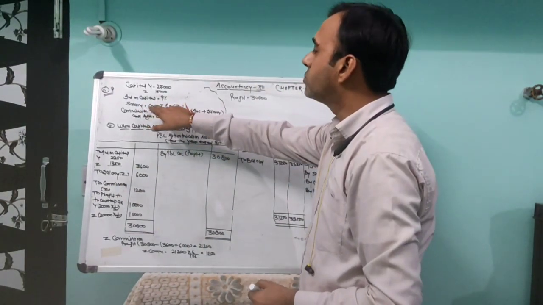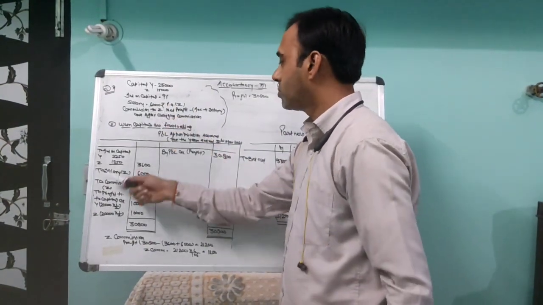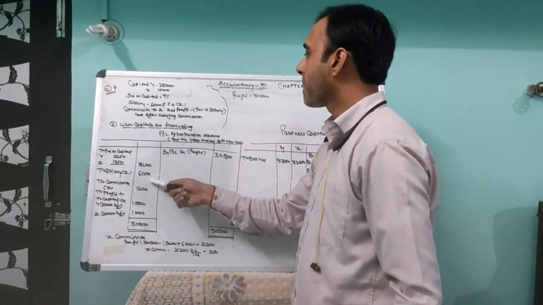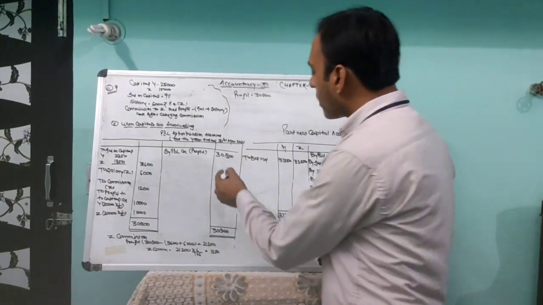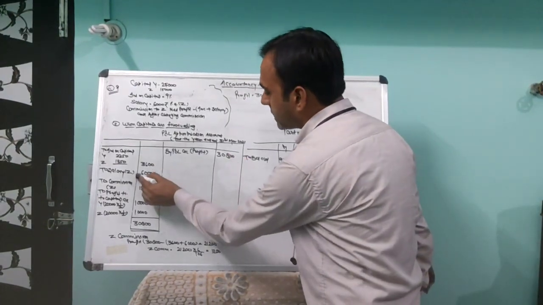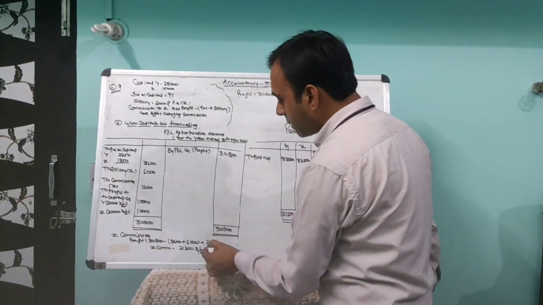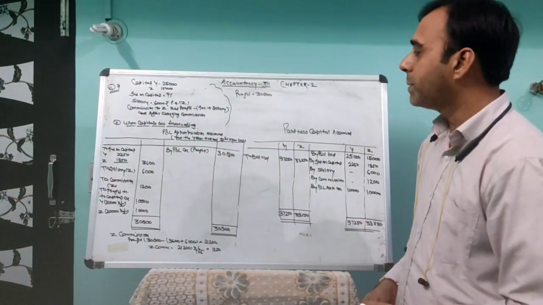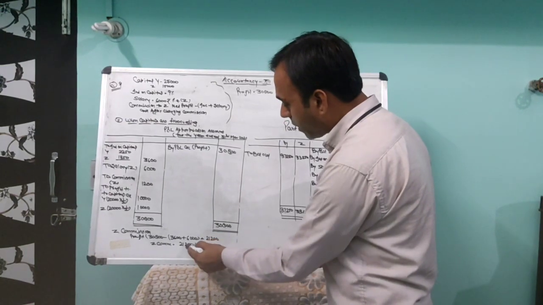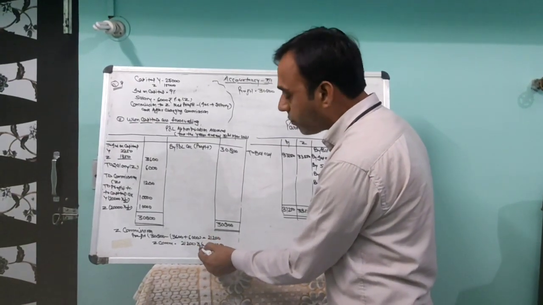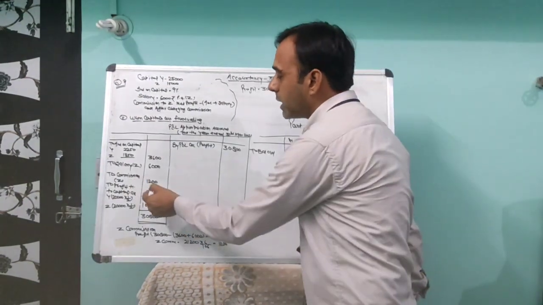Next, you have to pay salary to Z, 6,000 rupees per annum. Then you have to pay the commission. The question says that from the profit you have to deduct interest on capital and salary. The rest amount left is 21,200 rupees, and it says after charging the commission. After charging means the commission is 21,200 into 6 upon 106, as the percentage will be added to 100. It comes to 1,200 rupees. So this is the commission to Z, 1,200 rupees.